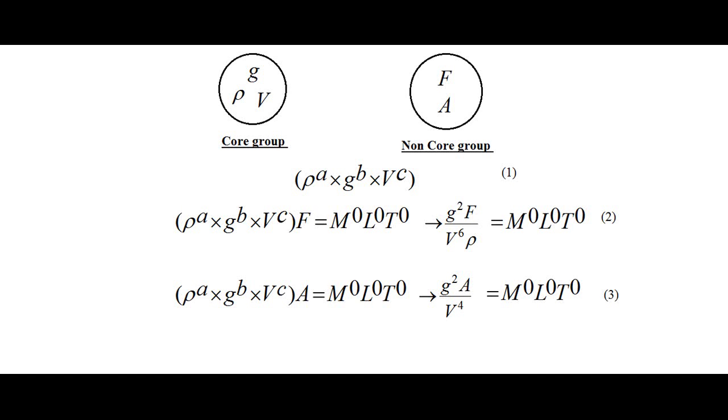We have done this exercise with one non-core group member. Now do the same exercise with the other non-core group member, that is a. So do the same thing with a. You will get one more non-dimensional number, that is g square a upon v to the 4.